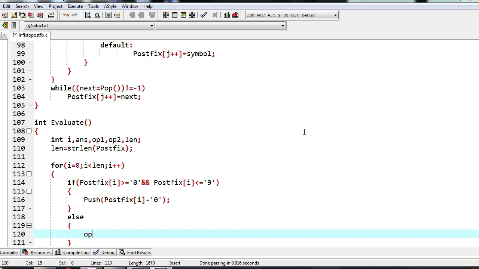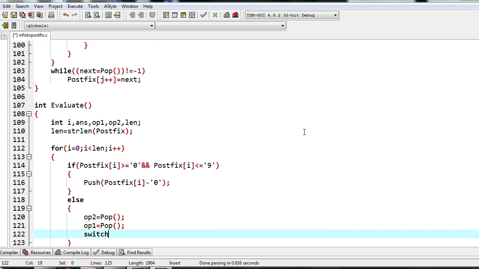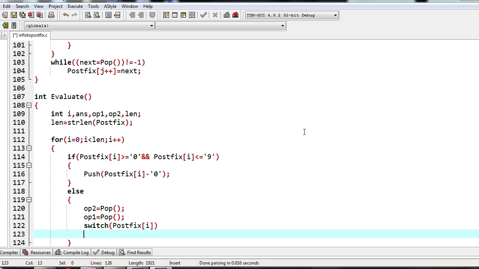So if it is an operator, now I will take op2 equals pop. The first pop that I do is going to be operand 2. This I have explained in the beginning of the class. op1 equals pop. So the second pop operation, whatever I am doing, I am going to store it in op1. The first popped character is operand 2, the second popped character is operand 1.